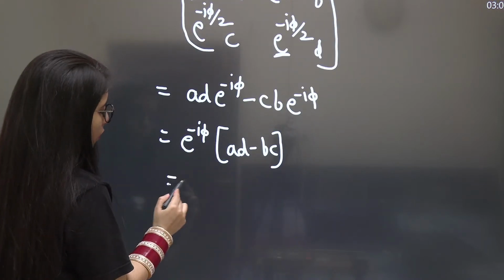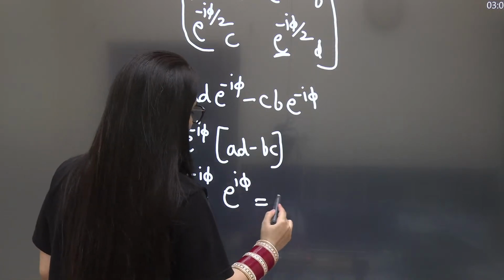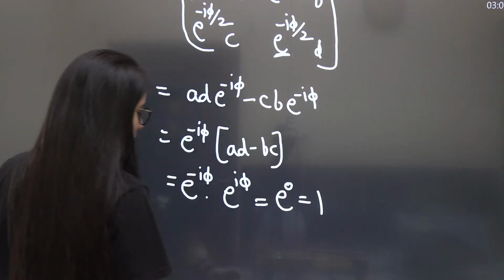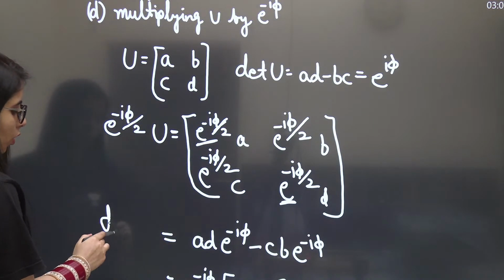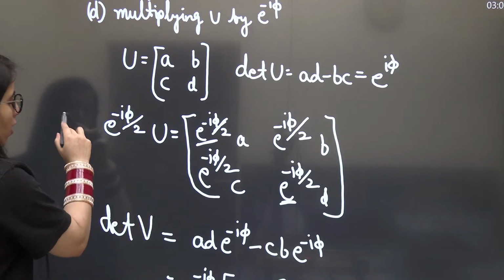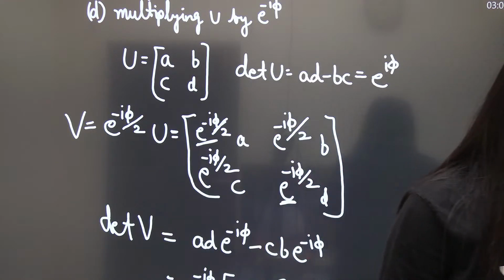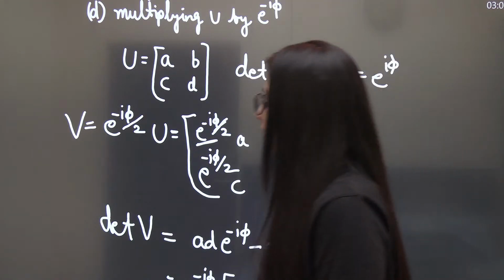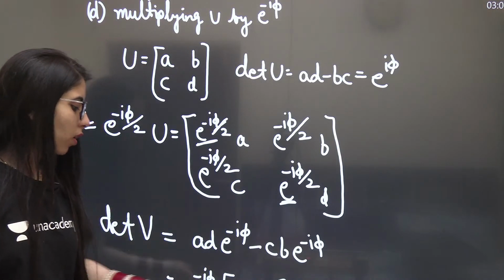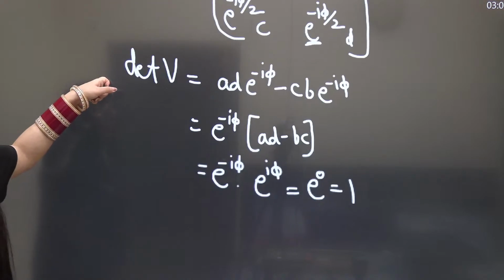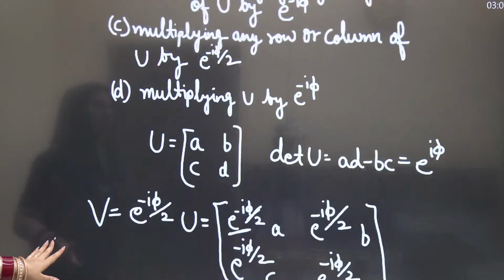So what will it give you? It will give you e to the power minus iota 5 into e to the power iota 5, which is e to the power 0, which is equal to 1. Hence, it is proved that the determinant of the new matrix you were finding, the determinant of the matrix V, which we constructed this way, is equal to 1. Hence, option A is going to be the correct option as per the complete approach and all the steps we have taken here. It satisfies that condition, so option A will be the correct option.